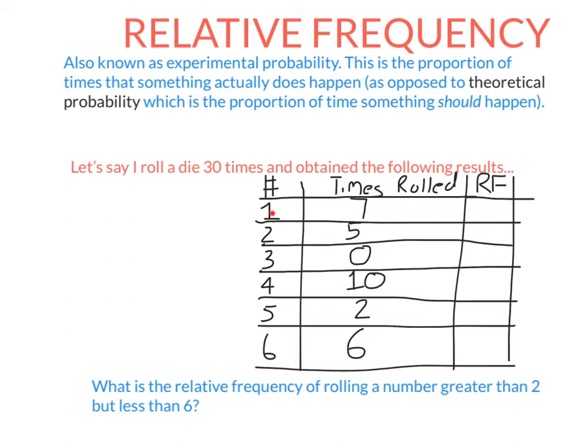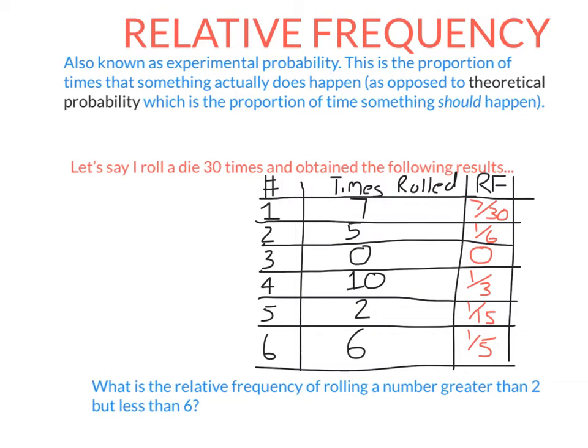So if I roll a 1 7 times, the relative frequency or experimental probability of a 1 in this experiment was 7 over 30. For 2, it was 5 over 30, which is 1/6. For 3, it was 0. For 4, it was 10 over 30, which is 1 over 3, and so on. So as you can see, the relative frequency doesn't necessarily equal the theoretical probability. The theoretical probability of rolling a 1 is 1/6, of rolling a 2 is 1/6, and so on. So the relative frequency is the proportion of times something actually happens.